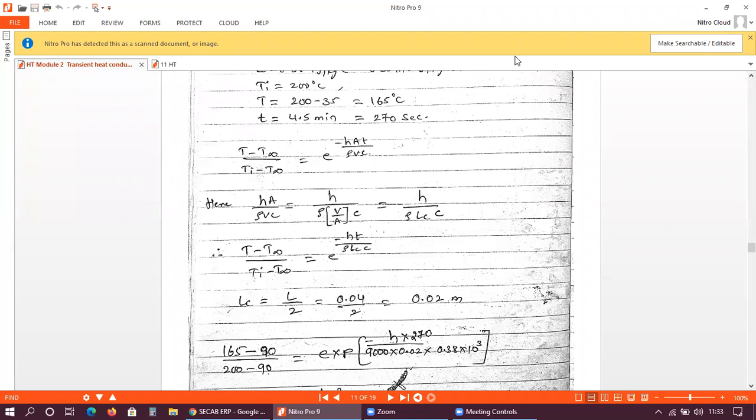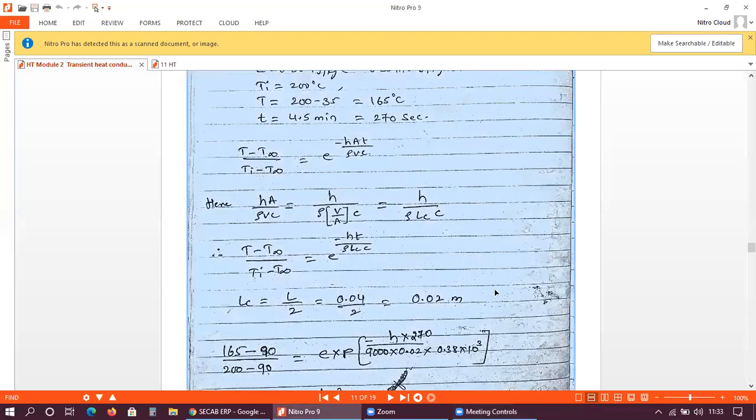Now I am going to replace this. As you can see, the equation hAt by rho VC is modified and becomes ht divided by rho LC into C. LC is nothing but the characteristic length, which I have just calculated: LC is equal to L by 2 for a flat plate, that is 0.002 meters.